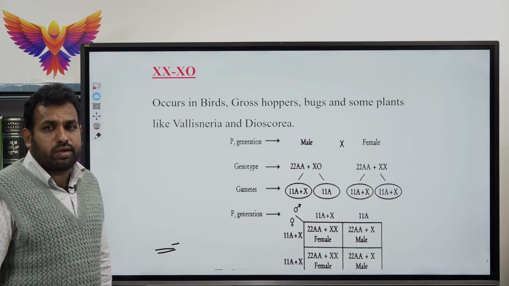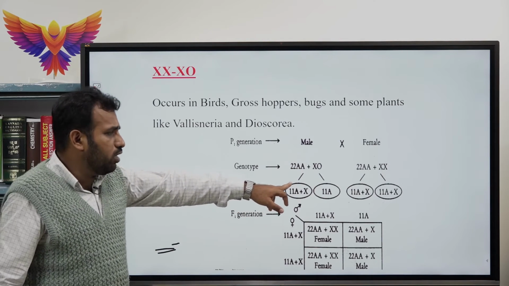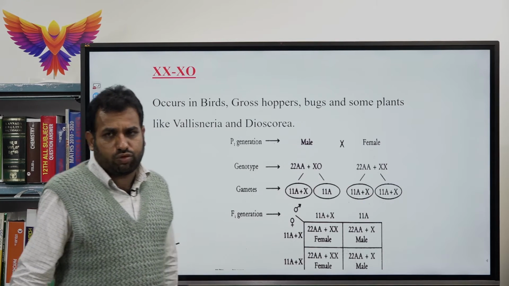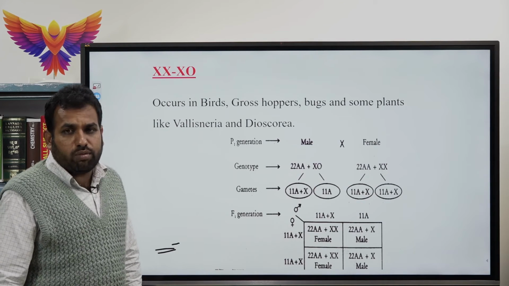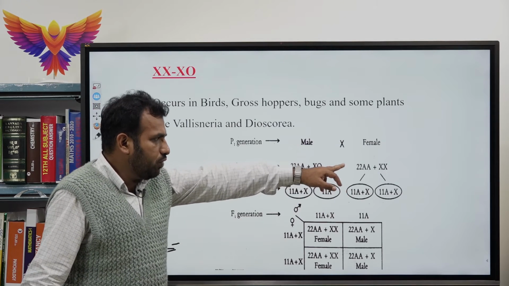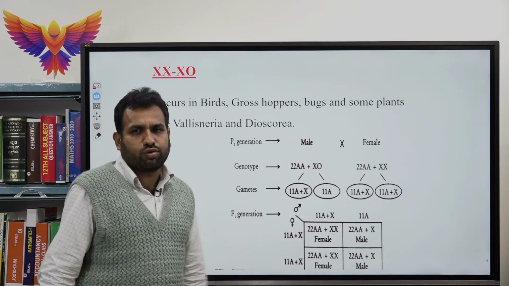How does this determination take place here? The male has 23 chromosomes, the female has 24 chromosomes. That means out of 24 chromosomes in case of female, 22 chromosomes are autosomes and the remaining 2 chromosomes are allosomes.